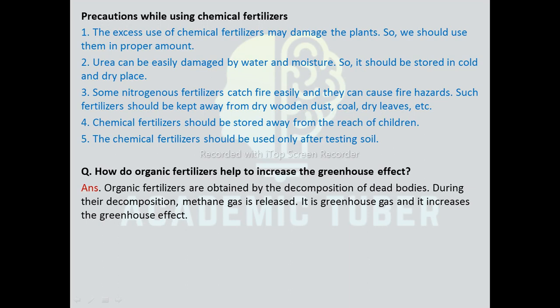So organic fertilizer helps to increase the greenhouse effect. Organic fertilizers are obtained by the decomposition of dead bodies, and during their decomposition, methane gas is released. And methane gas is a greenhouse gas and it causes the greenhouse effect. As a result, organic fertilizers help to increase the greenhouse effect.